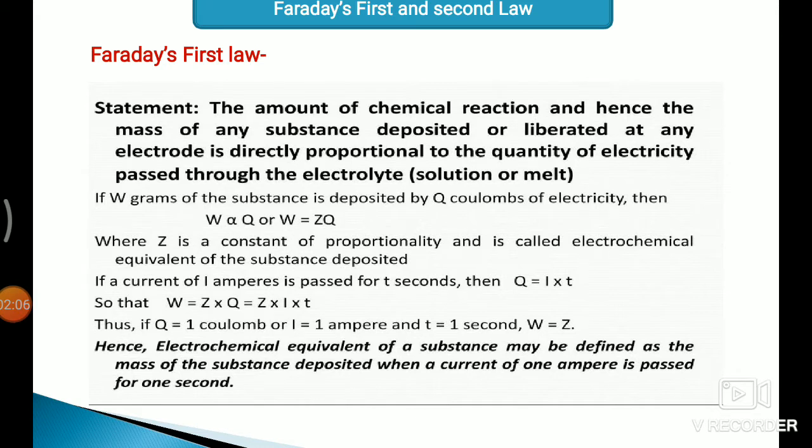Hence, the electrochemical equivalent of a substance may be defined as the mass of the substance deposited when a current of 1 ampere is passed for 1 second.